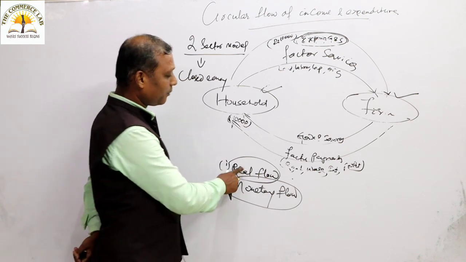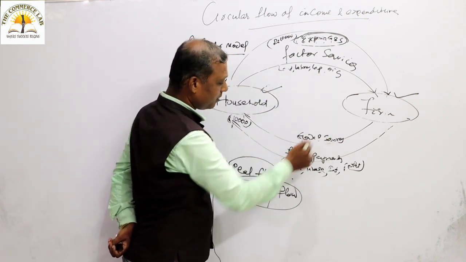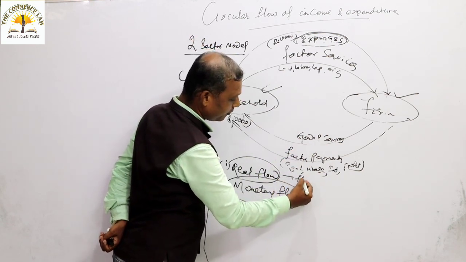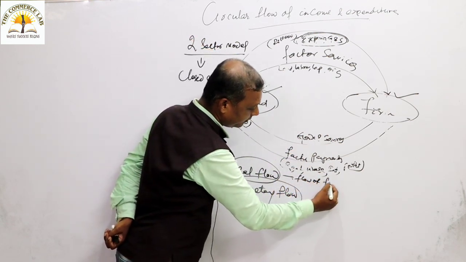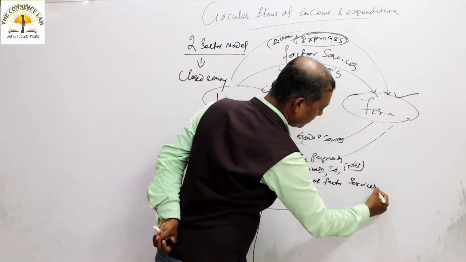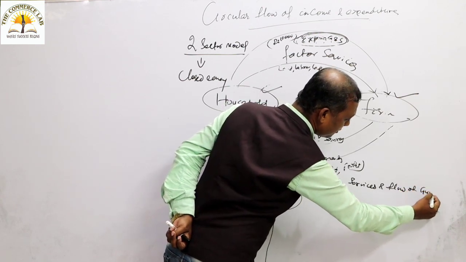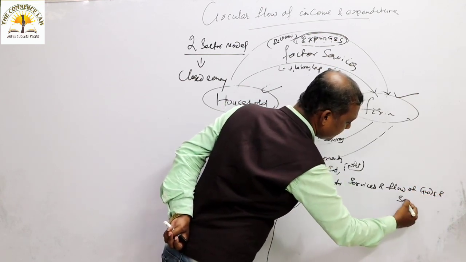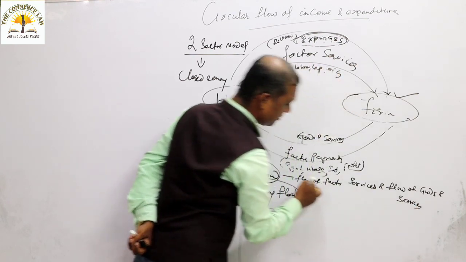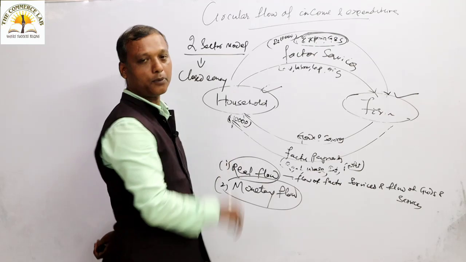I told you, real flow constitutes the flow of factor services and the flow of goods and services. Let me write it. Flow of factor services and flow of goods and services. So these two flows constitute the main part of the real flow.